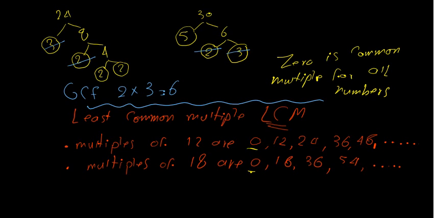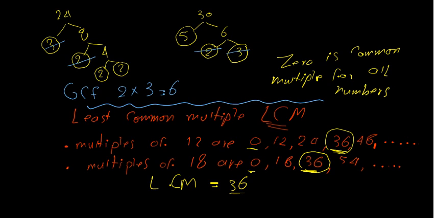But what's the second common one here? 36. It is the least one. Yes, it is the least common multiple. So the least common multiple for 12 and 18 is 36. Okay, this is the first way.